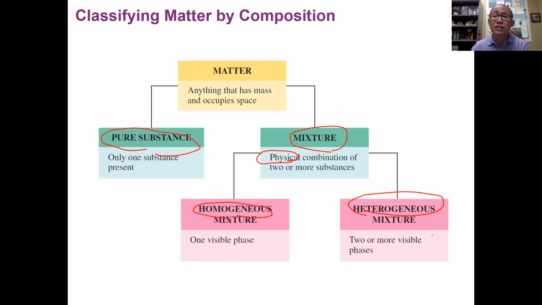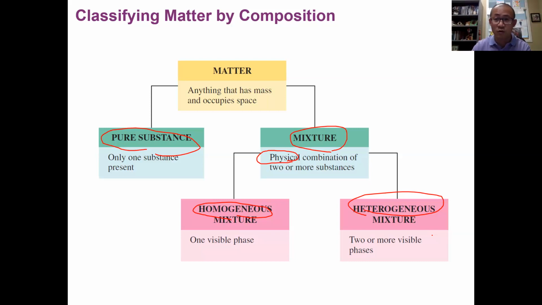Now, imagine if you pour some oil in water. We know from our basic life experience that when oil is poured in water, they're going to separate. But oil and water are still mixed together, so we call it an oil and water mixture, right? But when you look at it, what you see is a separation of two phases.